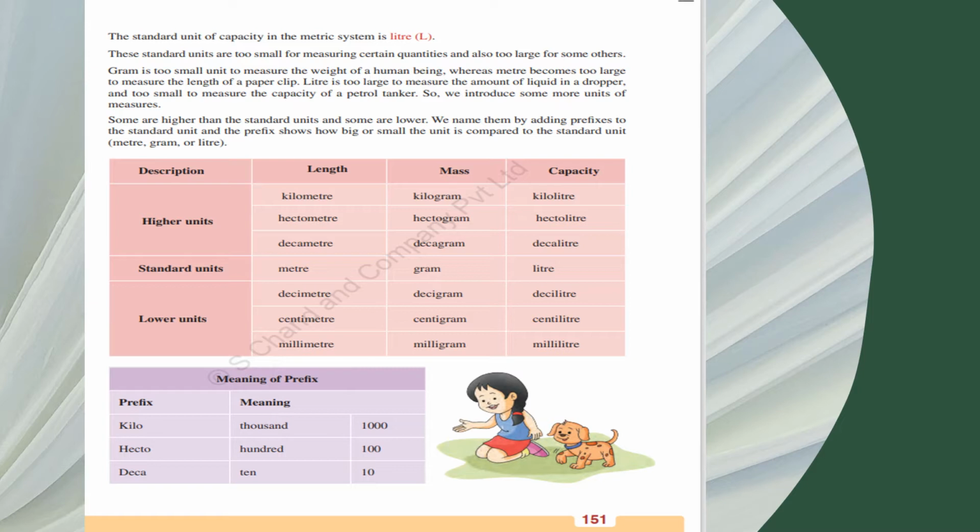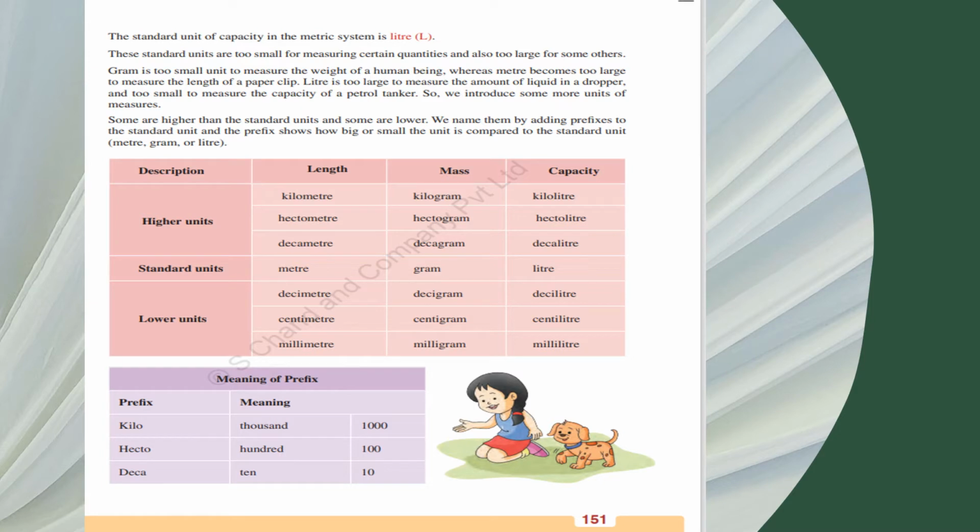So here we have some units higher than the standard units and some lower than the standard units. We name them by adding prefixes. For the higher units of length, it is kilometer, hectometer, decameter. The same for mass: kilogram, hectogram, decagram. And for capacity: kiloliter, hectoliter and decaliter. And our standard units are meter for length, gram for mass or weight, and liter for capacity, to measure liquid things.